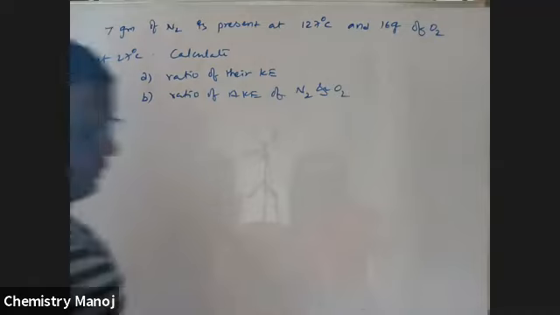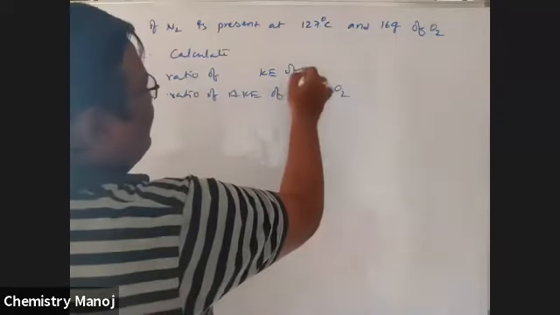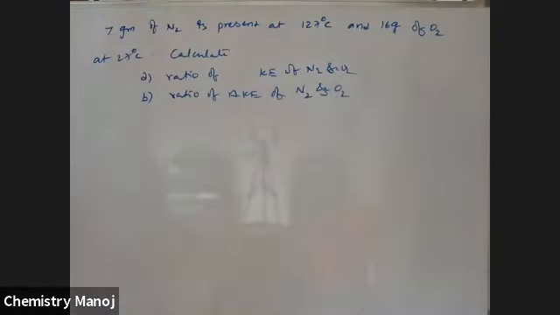So first, similarly, here also the ratio of kinetic energy of N2 and O2, so N2 by O2. Apply conditions. Our formula is 3 by 2 nRT. What is that?